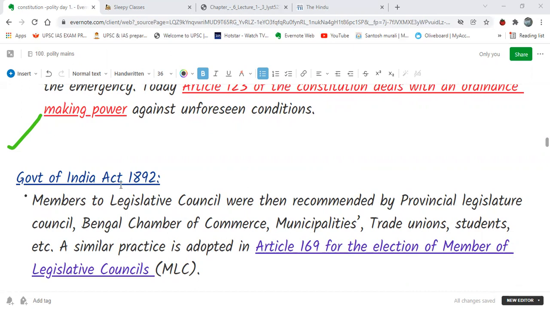What we see here is that members of the Legislative Council at that time were recommended by the Provincial Legislative Councils, the Bengal Chamber, municipalities, trade unions, students, etc. These were the different bodies recommending members to the Legislative Council. Similarly, we can see in Article 169 the election of the members of the Legislative Council. So they also have similarities.